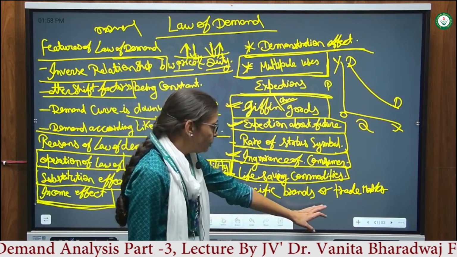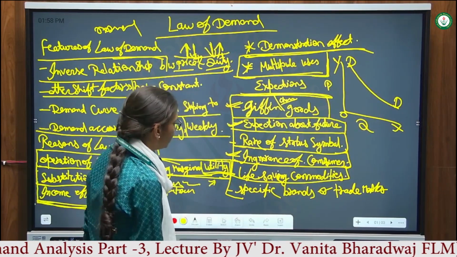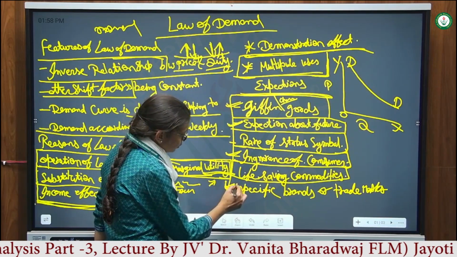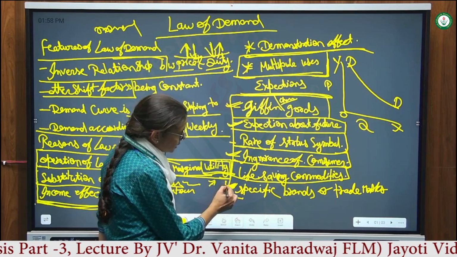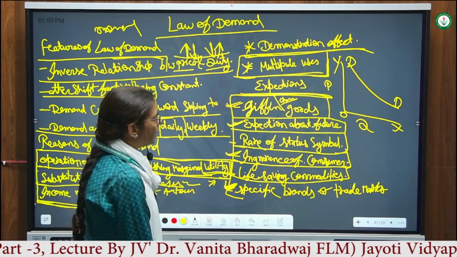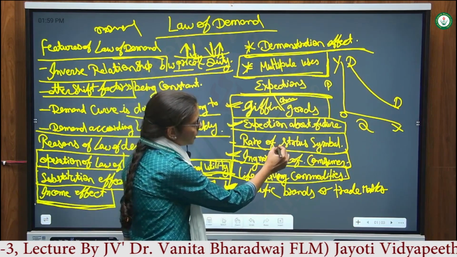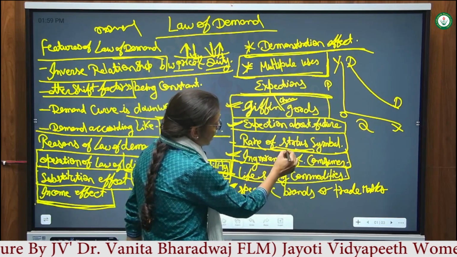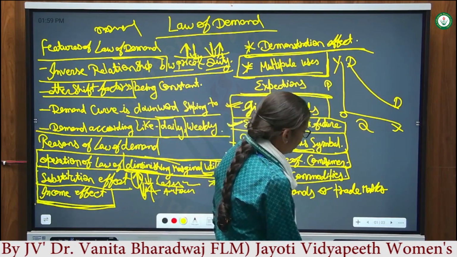Specific brands and trademarks. Specific trademarks and brands are also exceptions to the law of demand, because brands and trademarks are status symbols, and I already told you that status symbol things do not follow the law of demand.